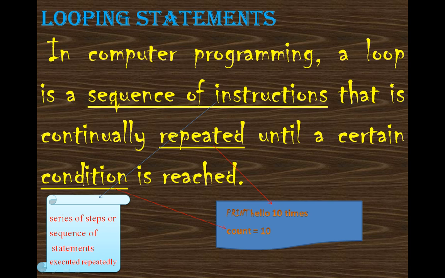It is repeating the statement print hello continuously till the condition is reached. What is the condition here? The condition is that the count should reach 10. That means when the count reaches 10, it will come out of the loop. So it's clear that a loop is a sequence of instructions that is continuously repeated until a certain specified condition is reached.